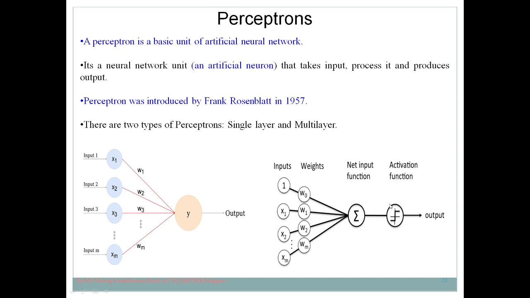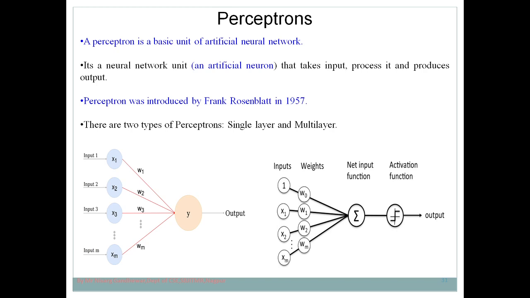Here we use an activation function in order to bring non-linearity, or because we want the output to be in a specific range, that is, the range of 0 to 1 or -1 to 1. That's why we require an activation function. An activation function is that function which brings your output into a specific range of 0 to 1 or -1 to 1. You may have heard about different activation functions such as softmax, sigmoid, ReLU, tanh.